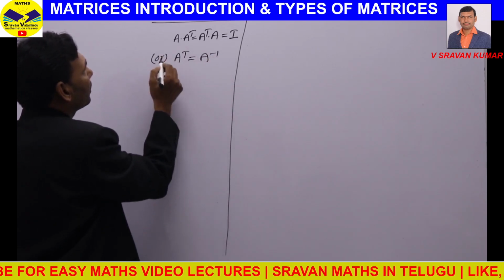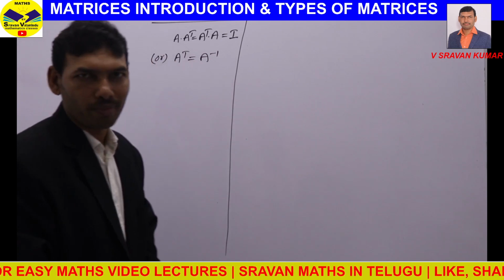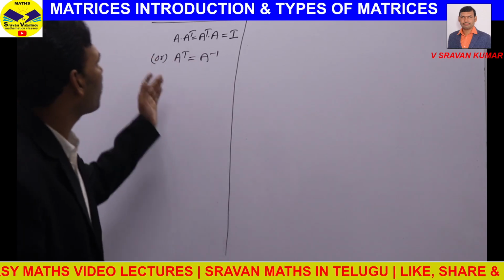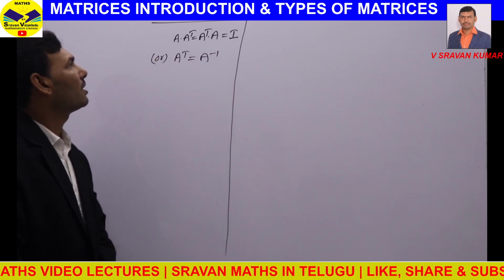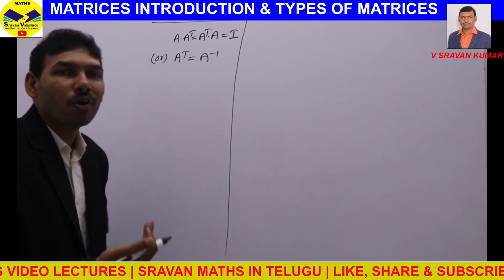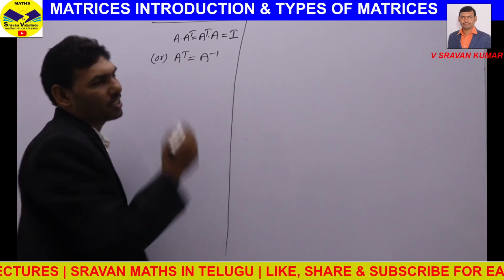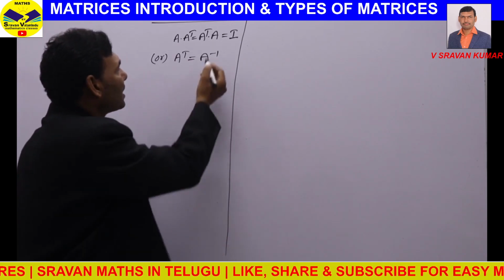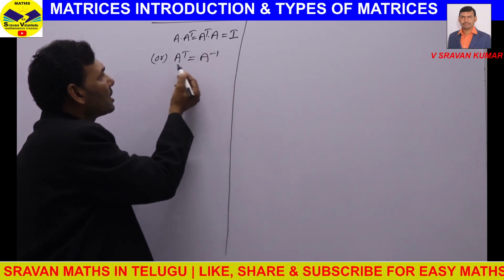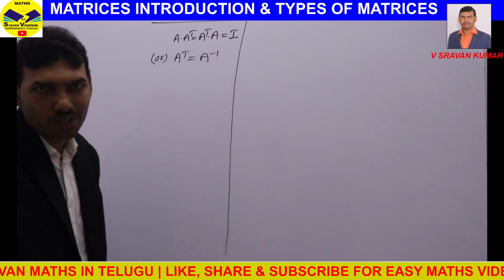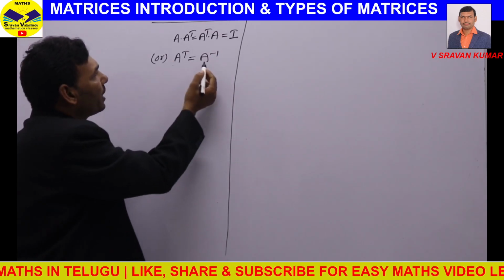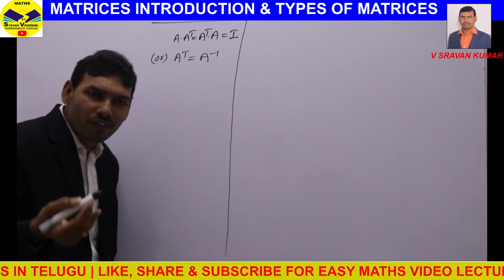Then we call that an orthogonal matrix. This is a very important application in matrices. We make a matrix orthogonal whenever we need to find A inverse. Instead of finding A inverse, if you simply find A transpose, it will be equal to A inverse.